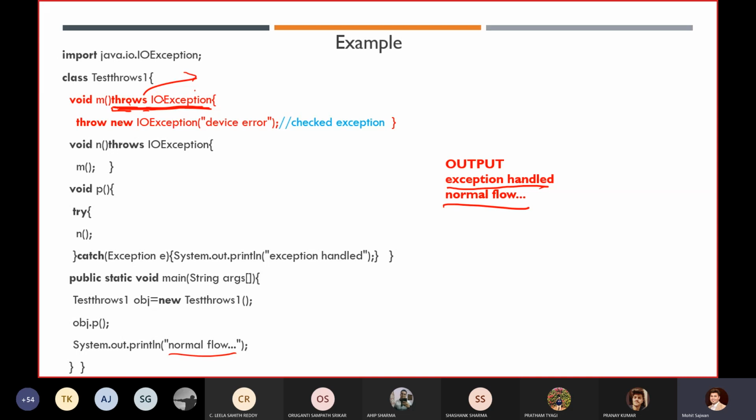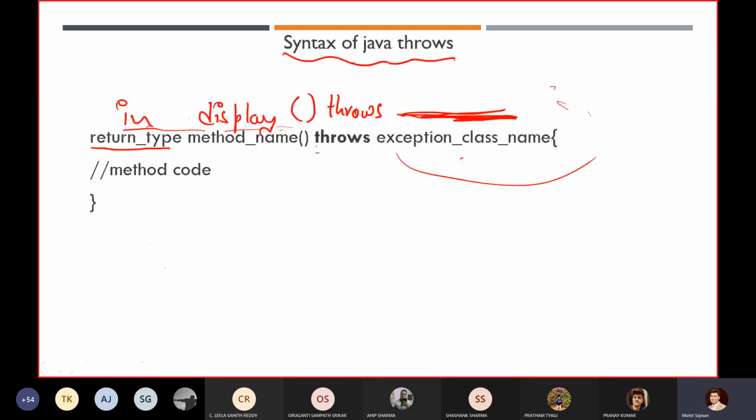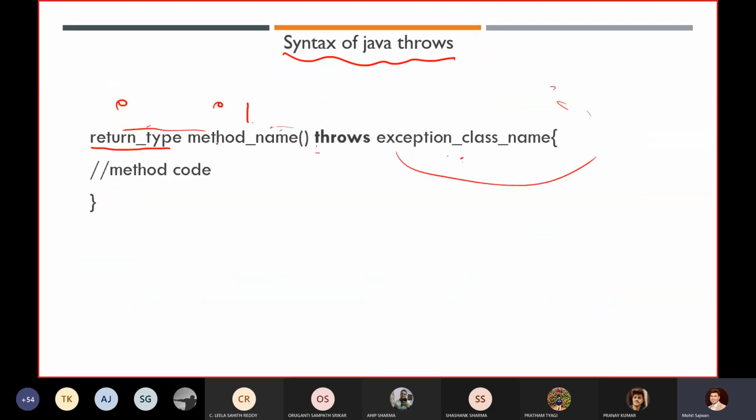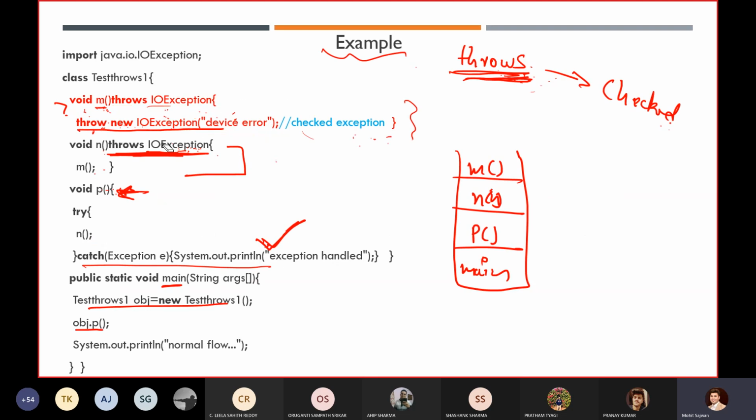So remember, these are the 4 points which we have learned so far, is that your throws keyword always declares an exception, right? And this is the syntax. Remember, this is the syntax, after the method name.